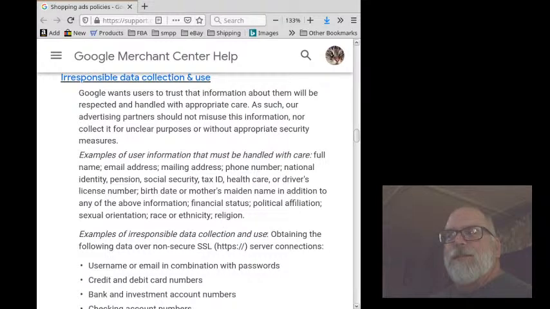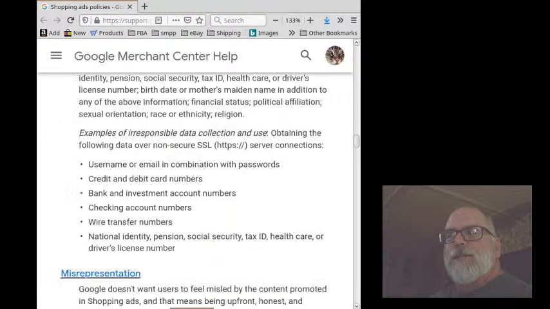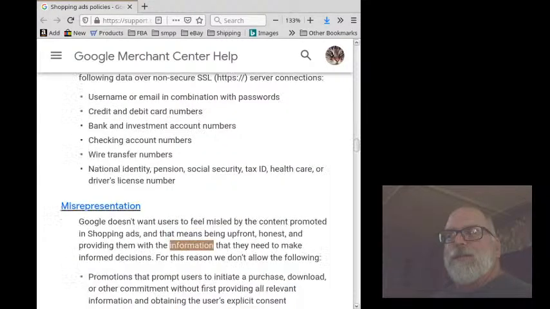Examples of irresponsible data collection and use: obtaining the following data over non-secure SSL server connections: username or email in combination with passwords, credit and debit card numbers, bank and investment account numbers, checking account numbers, wire transfer numbers, national identity, pension, Social Security, tax ID, health care, or driver's license number.